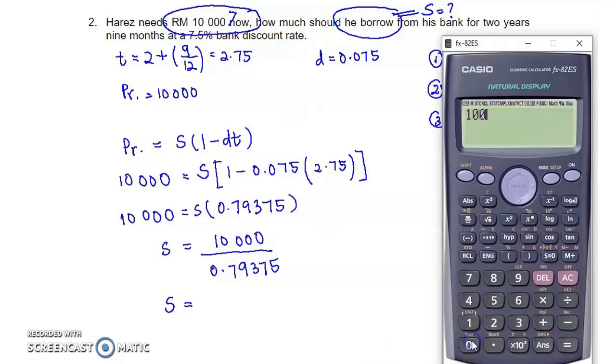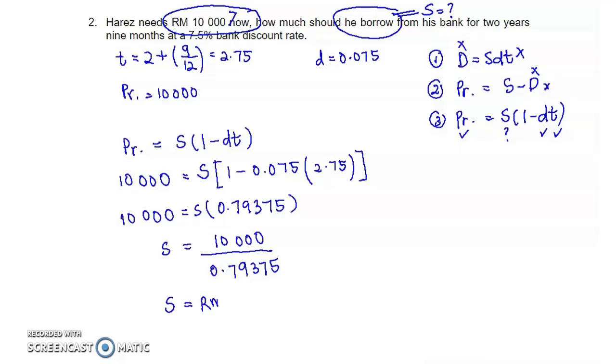So 10,000 divided by the previous answer in your calculator, 0.79375. So 12598.43. RM 12598.43.